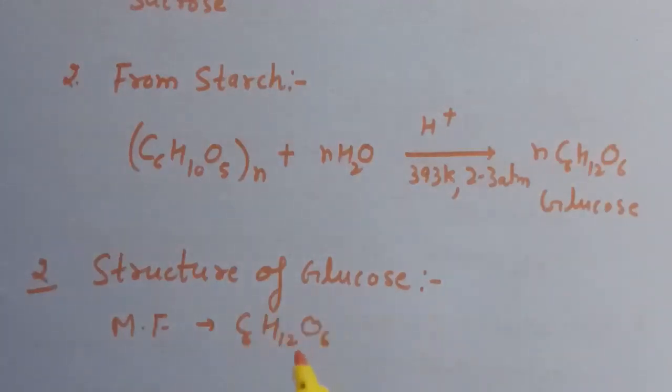The formula is C6H12O6, but which functional group does it contain? When a lot of reactions were taken into account, it was confirmed that an aldehyde group is present in glucose, because C6H12O6 gives all the reactions of aldehyde. So the conclusion is that glucose contains an aldehyde group.